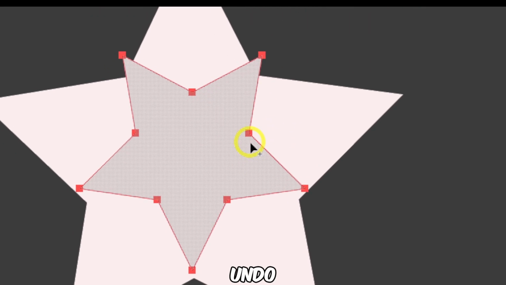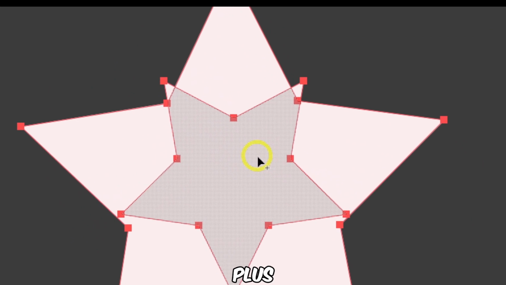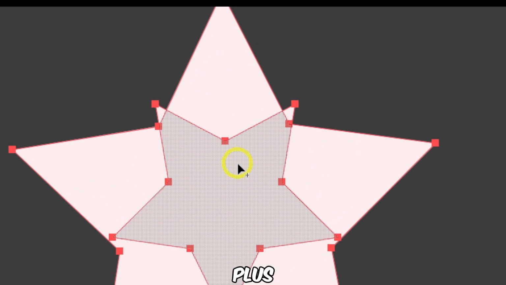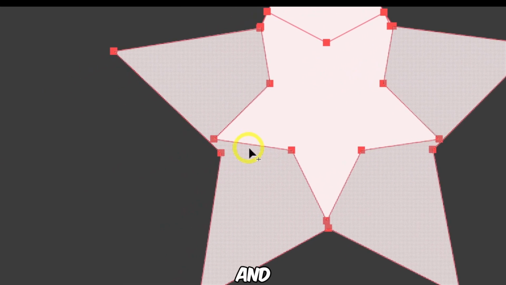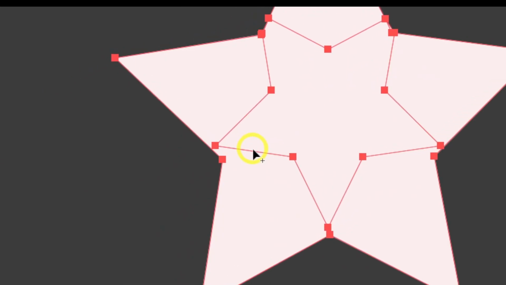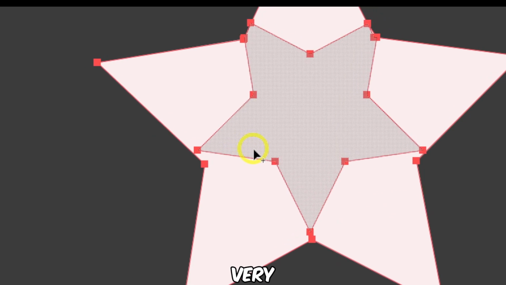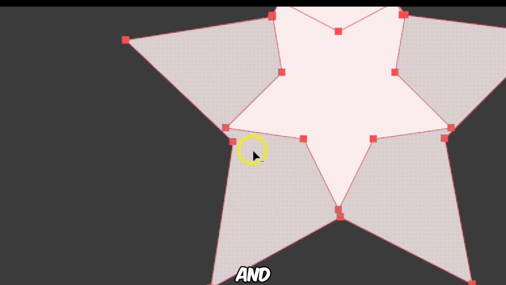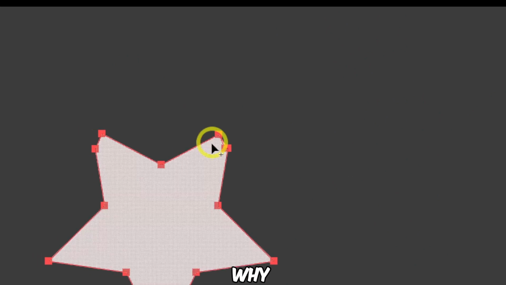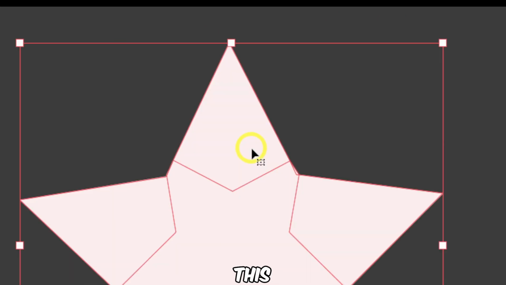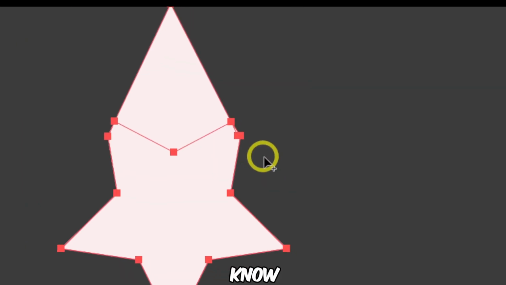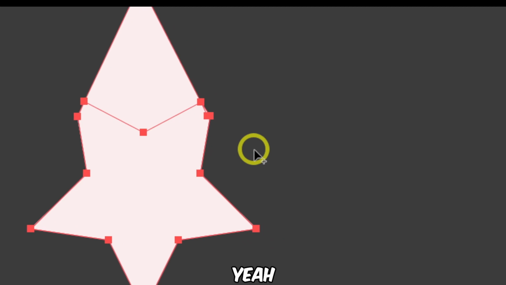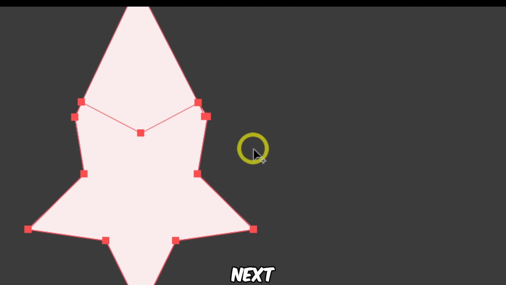Let's undo and select, Shift plus M. Now we can remove, let's say, these portions here, and by using this shape builder, you can create very nice shapes. And yeah, that's primarily the reason why you should use this tool, because it can help you create different and really nice shapes, you know. So yeah, now let's move to the next tip.